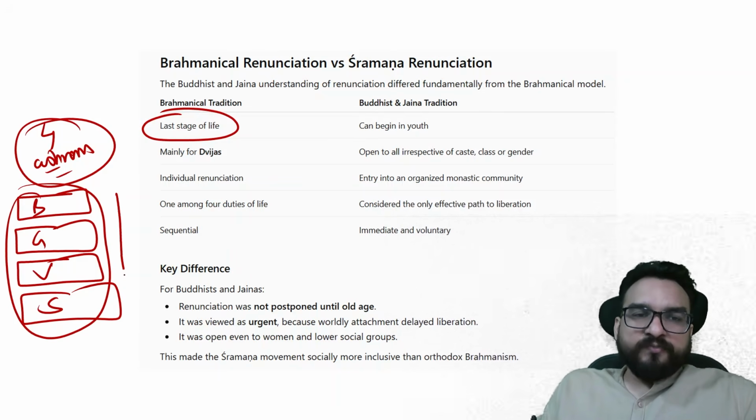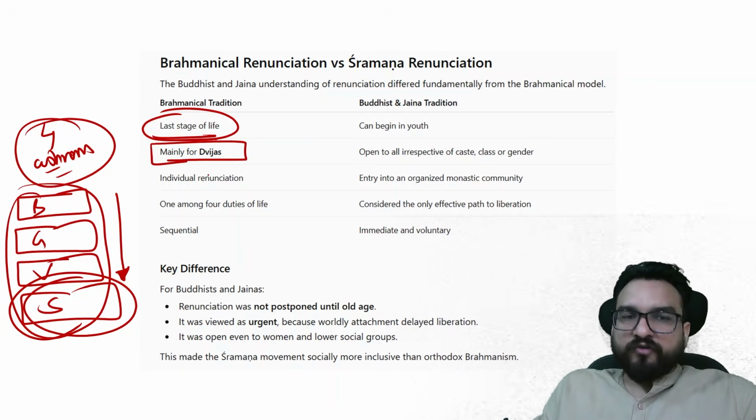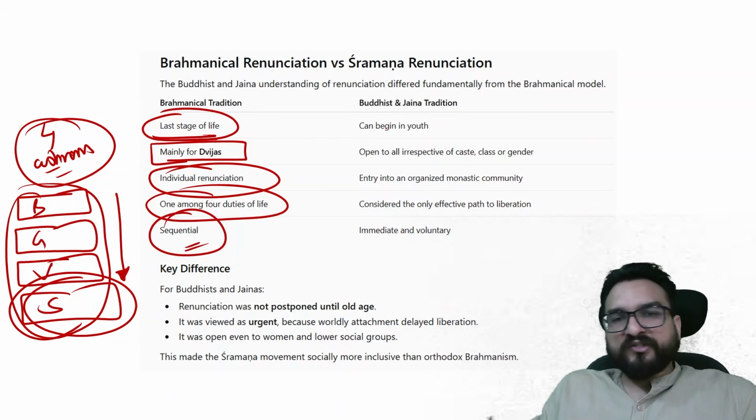But later on, this became a chronological sequence of how you will be living the life. So the last stage was sannyas in life, right? Last stage of life, mainly for Dvija. Dvija, I have already told you. Individual renunciation, one among 4 duties of life, and sequential.